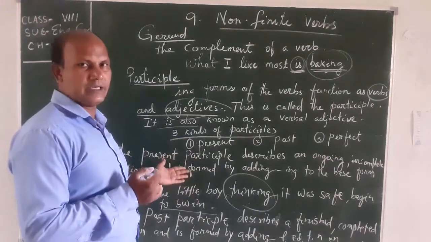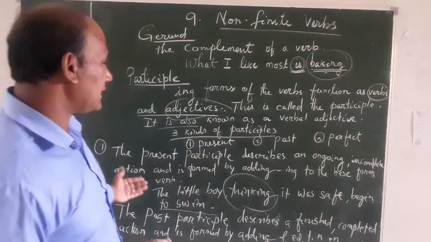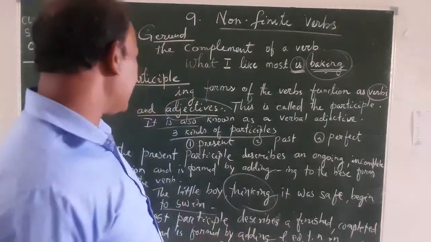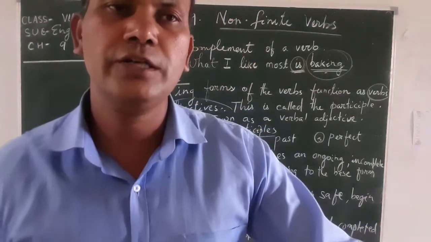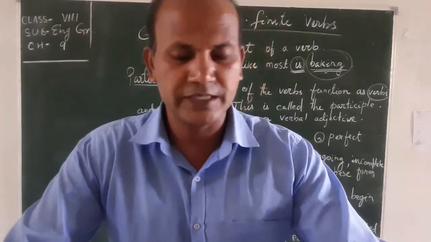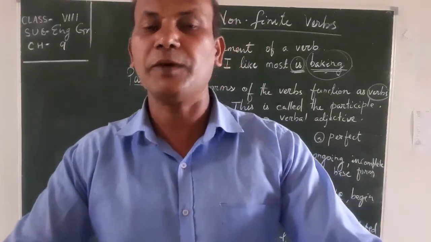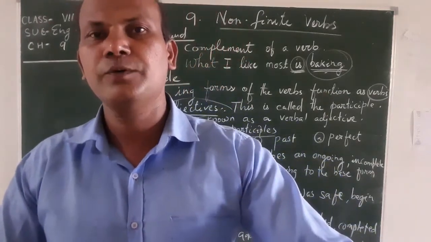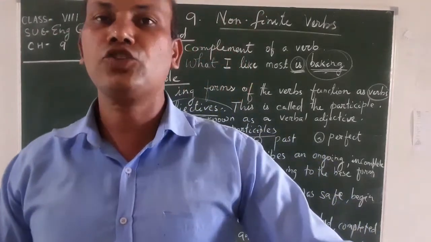Now see the next point. The past participle describes a finished or completed action and is formed by adding d, ed, t, and en. Every verb has a present tense, then past tense, then past participle. Just like go, went, gone. Gone is the past participle. Then prove, proved, proved. Sing, sang, sung.